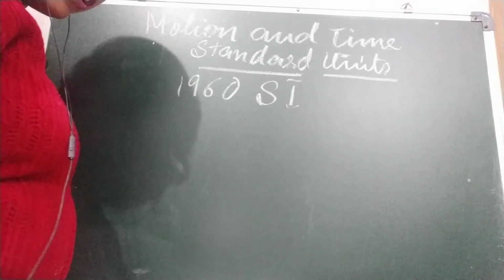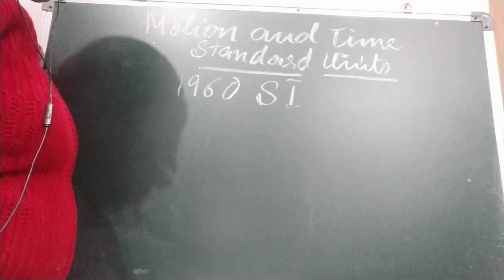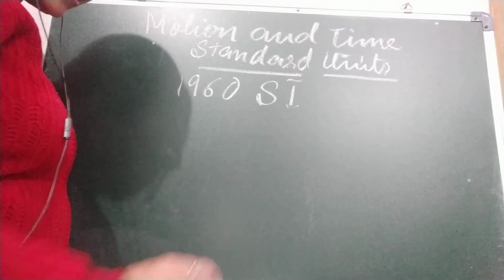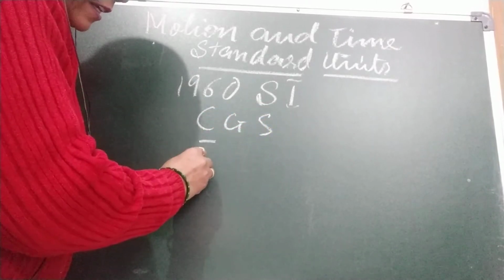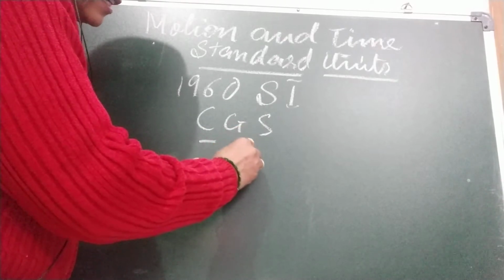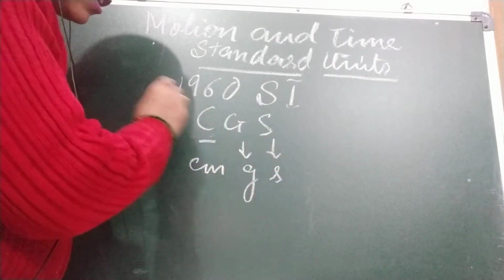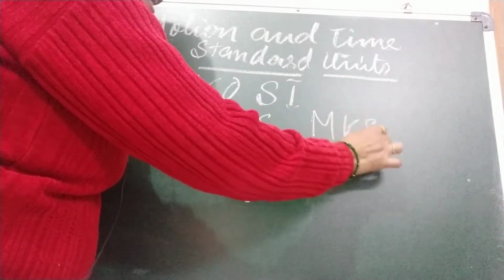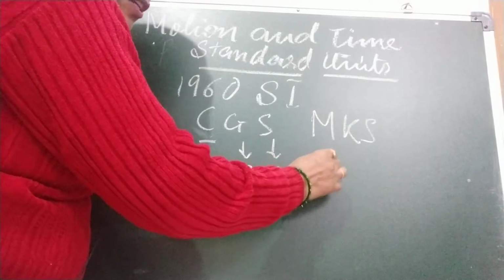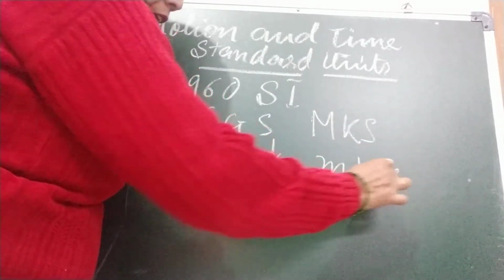However, in everyday measurement, other systems are also used, like the CGS system. C means centimeter, G means gram, S is second. One is MKS, the standard system: meter, kilogram, second.